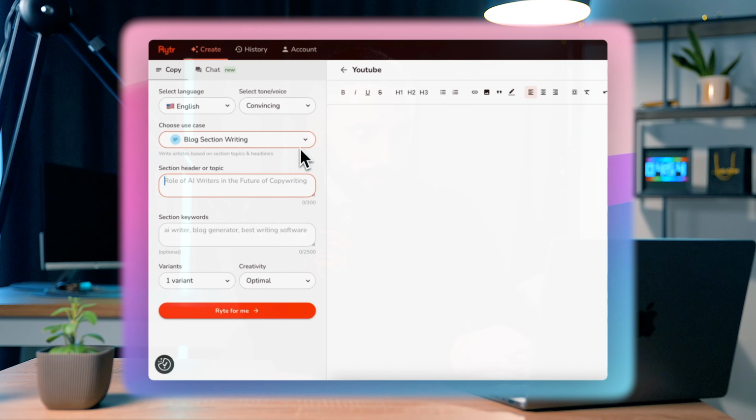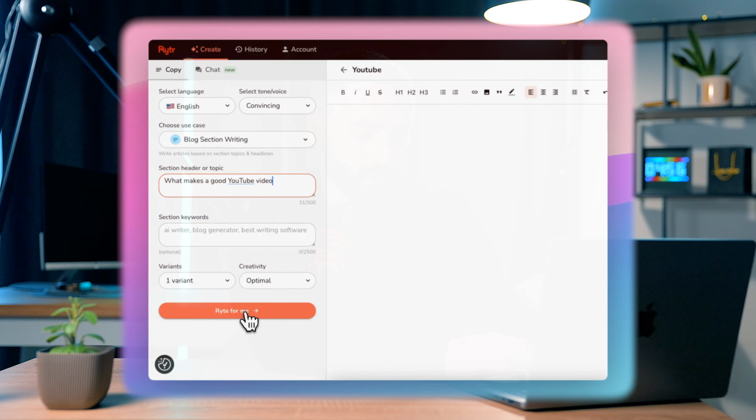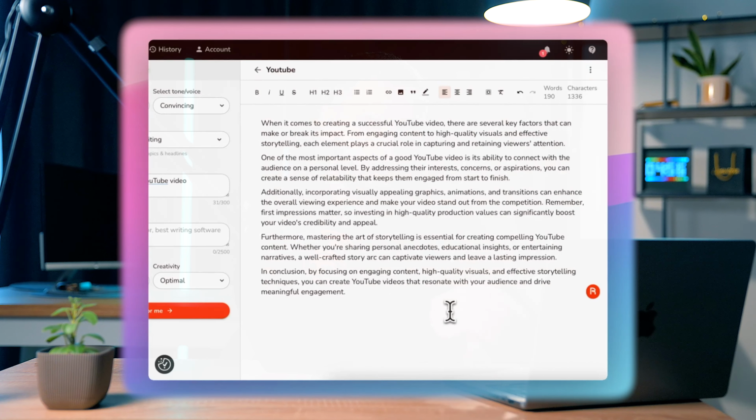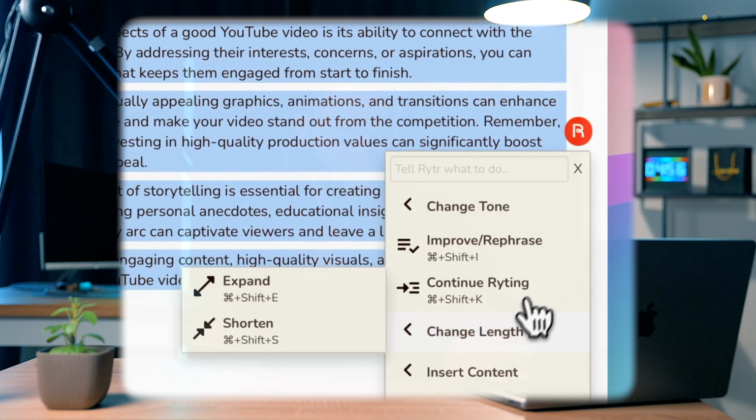So let's delete this one and let's say that you're writing a blog. In the blog, you want the blog to be about what makes a good YouTube video. You can input keywords here if you want as well, but we'll leave that blank. So we click write for me, and it creates a chunk of text in that tone of voice in relation to the header that you put in. And again, if you want to expand on it, you can by just clicking here, changing the length, shorten it or expand it.